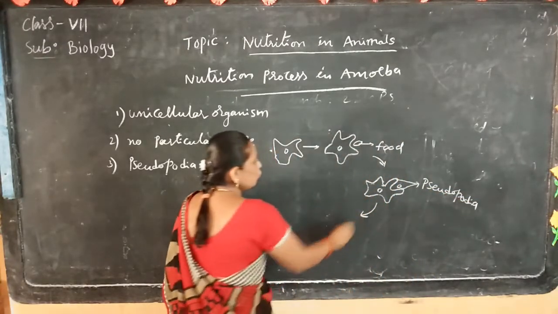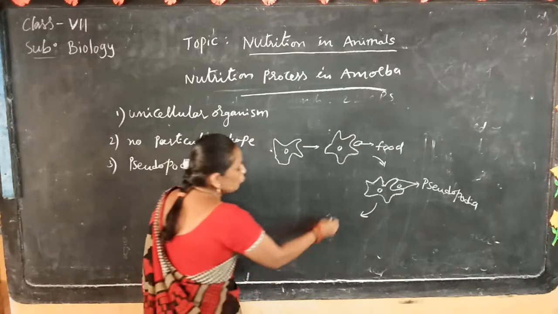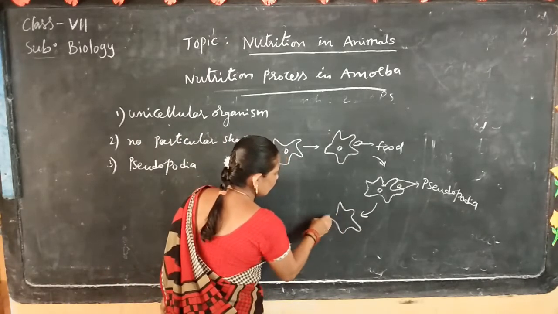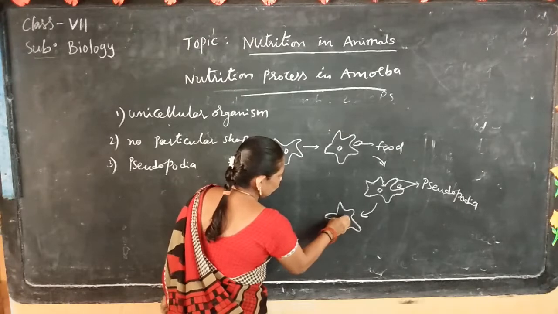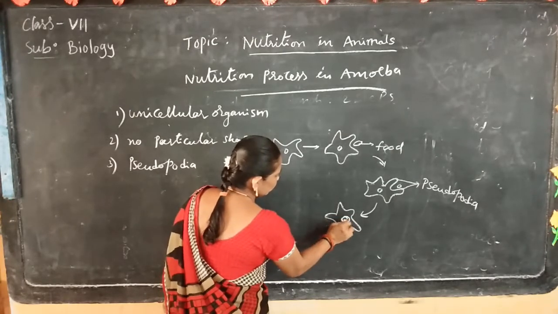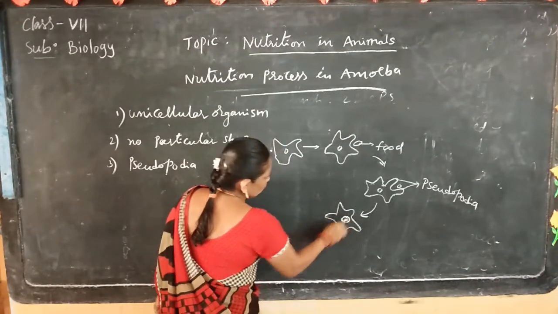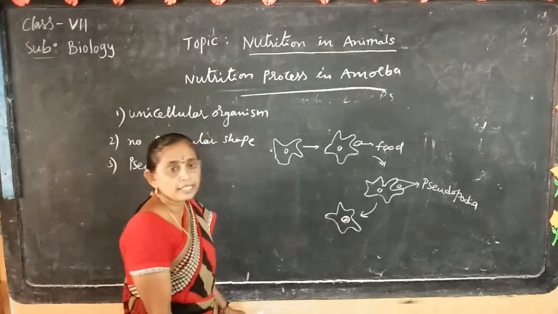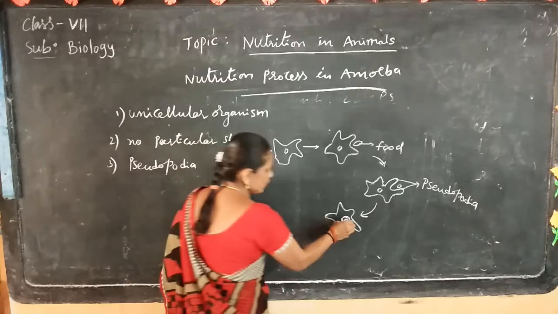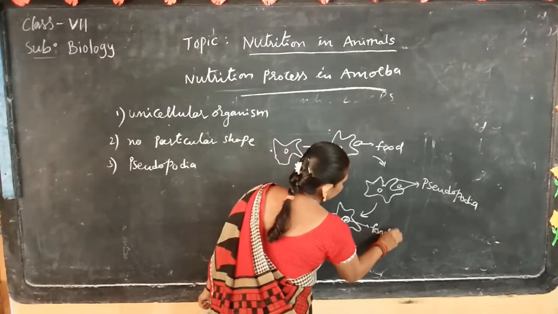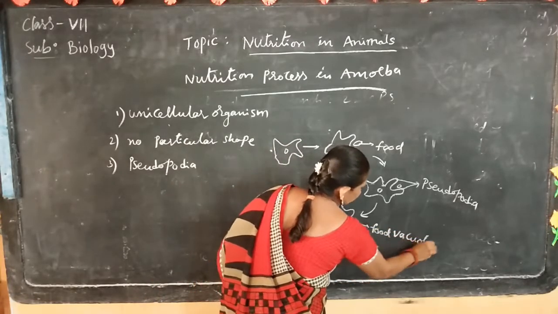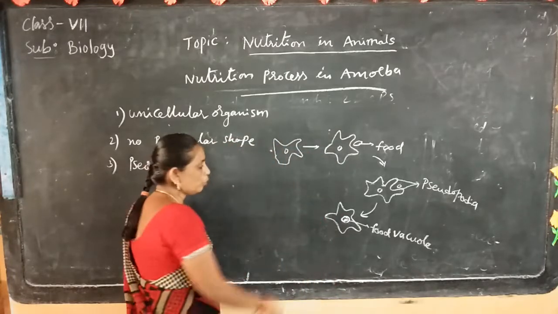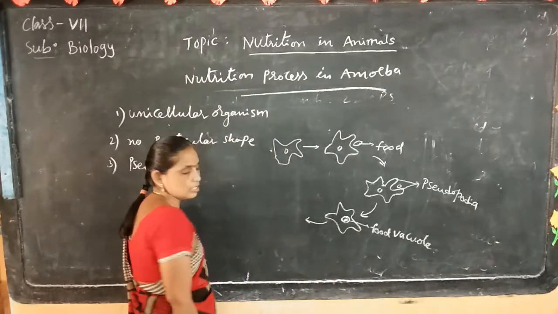Then the food enters the food vacuole. In the food vacuole, the large substances are broken down and converted into simple substances.